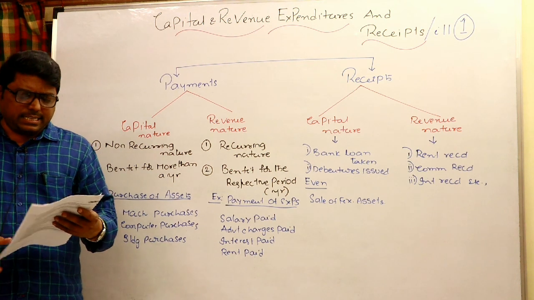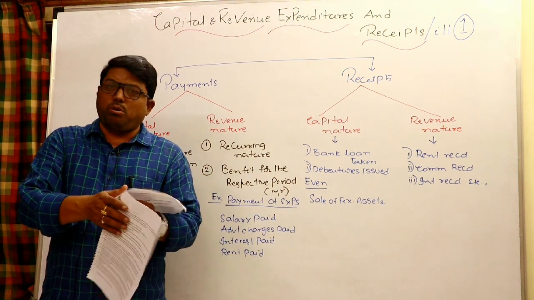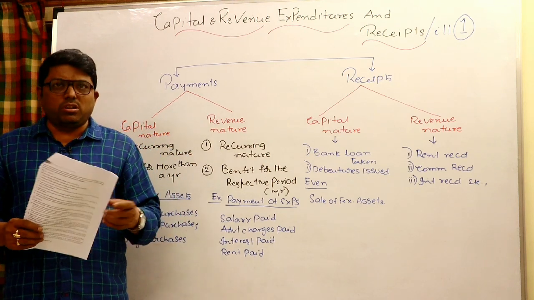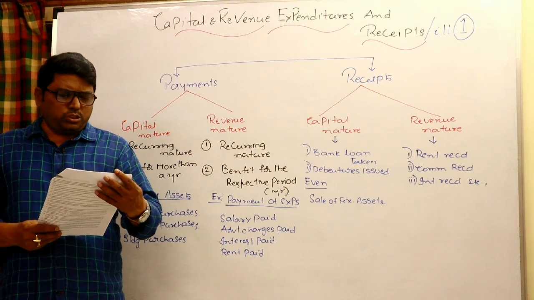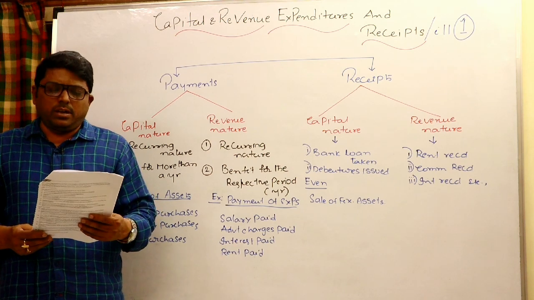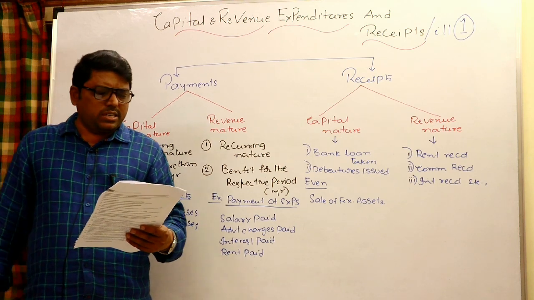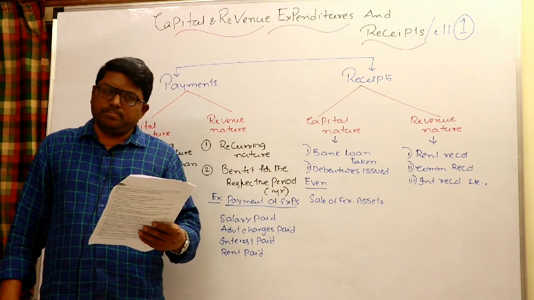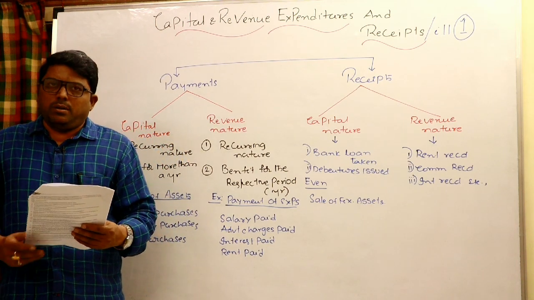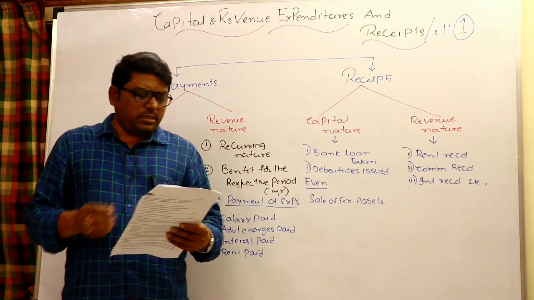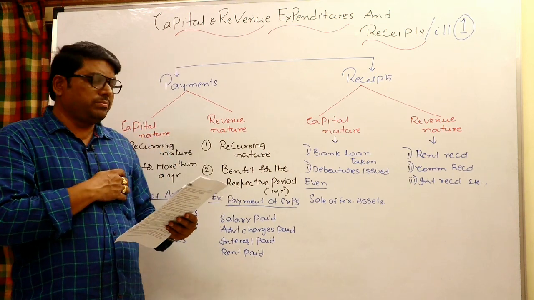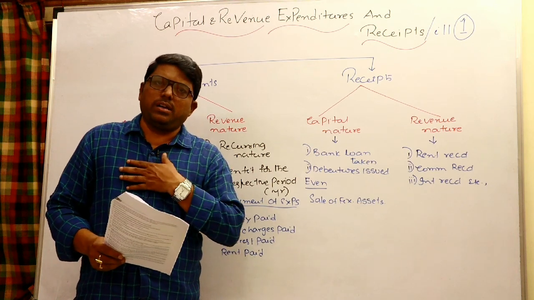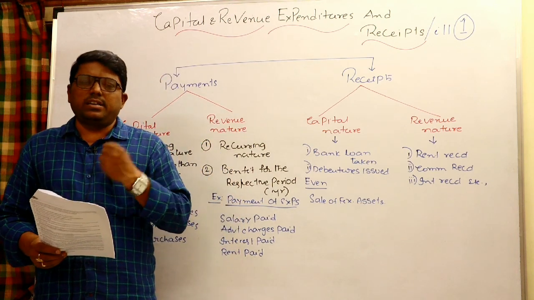Revenue and capital. As I said, this distinction is quite important, and unless you distinguish properly, profit or loss cannot be known correctly, and financial position also will be severely affected. Certain important points you have to consider while distinguishing revenue and capital nature. First point is nature of business. What kind of business you are dealing in, that is the first very important point. What does it mean, nature of business? For example, I am a trader buying and selling cars.